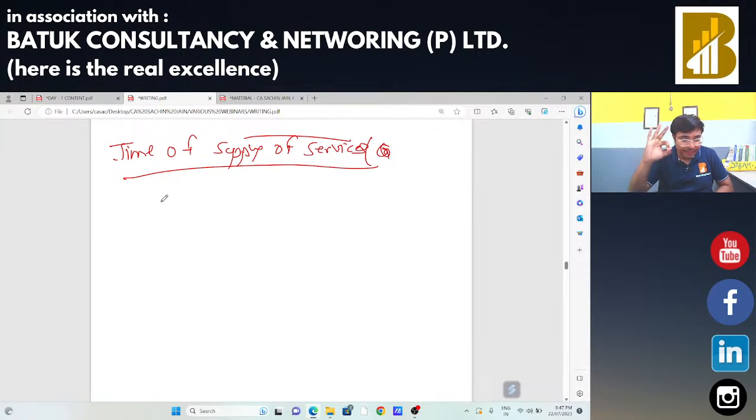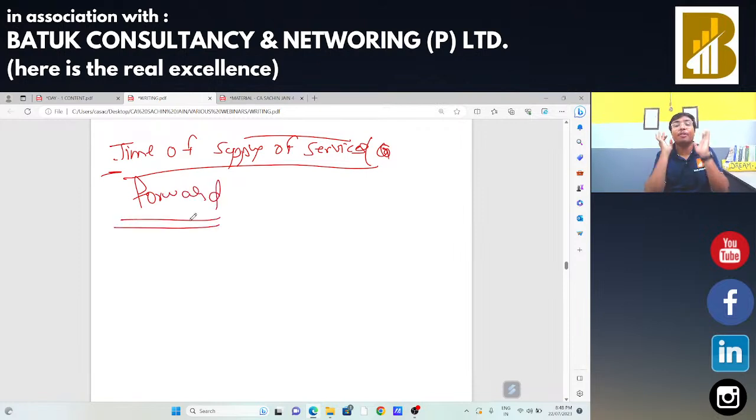Now, the time of supply of goods concept is done. Now we are going to discuss the concept of time of supply of services. I am just going to take five more minutes of your time. So be there. Time of supply of services in case of forward charge, as we saw in the case of goods. In case of forward charge the time of supply will be,